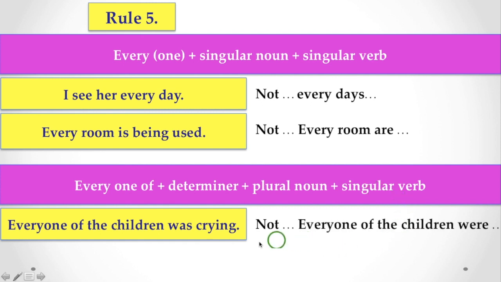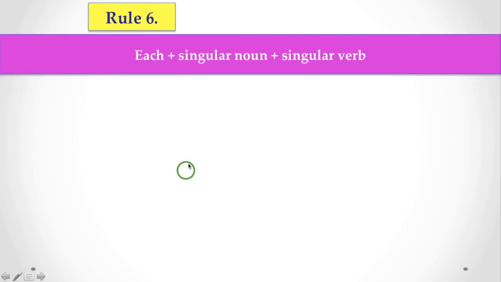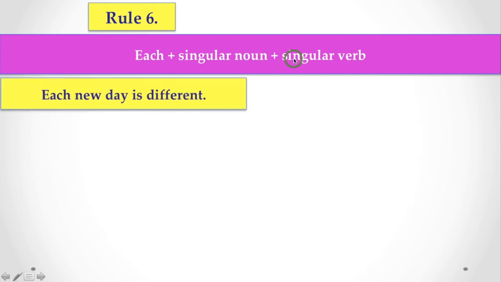But here, in that case, you never say every one of the children were crying. This is not true. You have to use was. Rule 6. Each plus singular noun plus singular verb. This is another important thing.